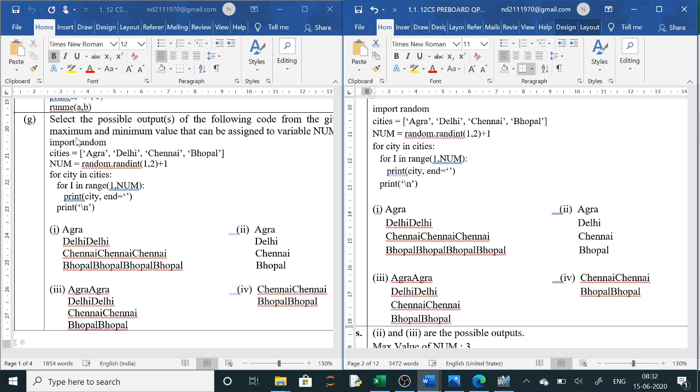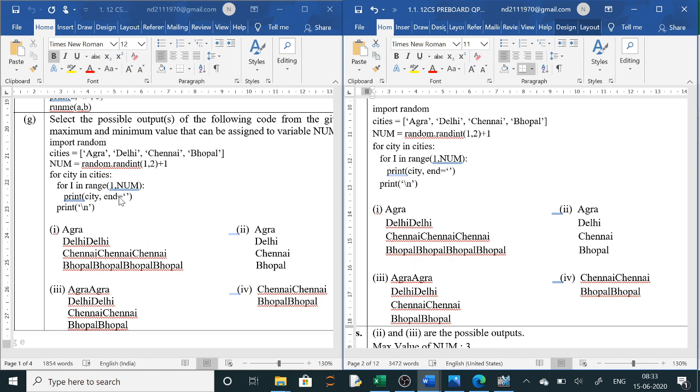Now city will take one by one, and i in range from 1 to 2 and 3, meaning 0, 1, 2 and 3, that is till Chennai and till Bhopal. So print city, and it will remain in that line. After that it will come out.